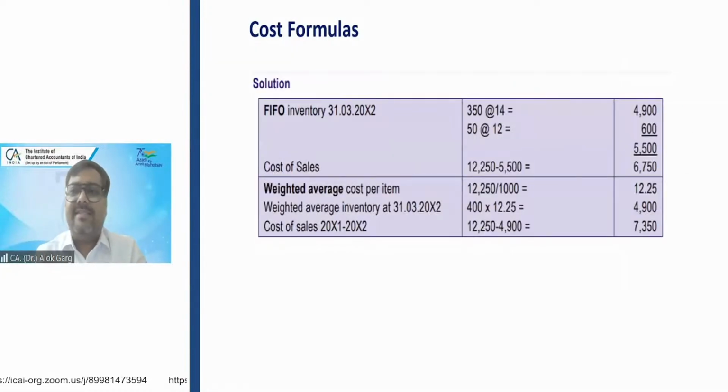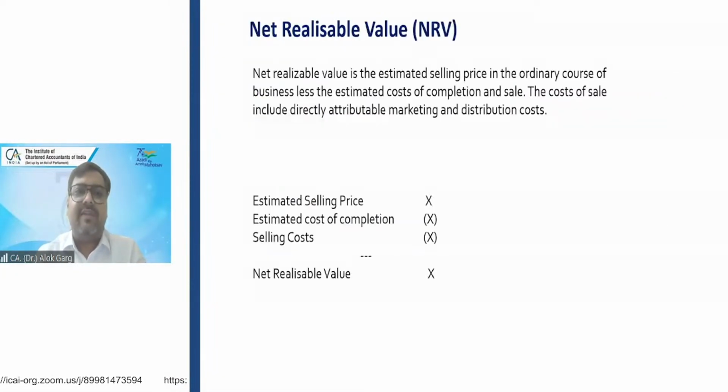These are the examples or case studies which I have taken. Net realizable value, friends, one of the important aspects I need to tell you: net realizable value is never a fair value. It is never a market value, right? Normally students, and not only students, chartered accountants also make errors many times. They usually say cost or market value, whichever is lower, instead of saying cost or NRV, whichever is lower.